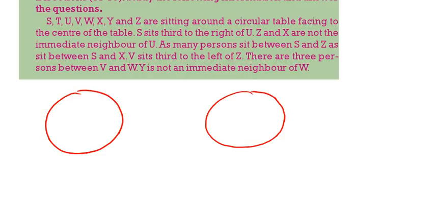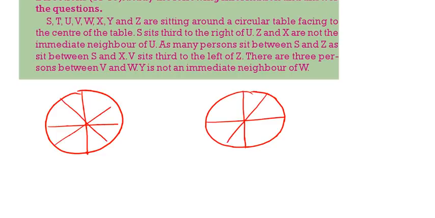Now there are a total of 8 persons sitting in a circle, facing the center. S is sitting third to the right of you. Z and X are the neighbors of you. As many persons are there between S and Z as between S and X. V is sitting third to the left of Z. There are 3 persons between V and W. Y is not the immediate neighbor of W.